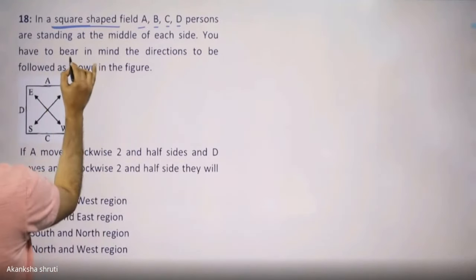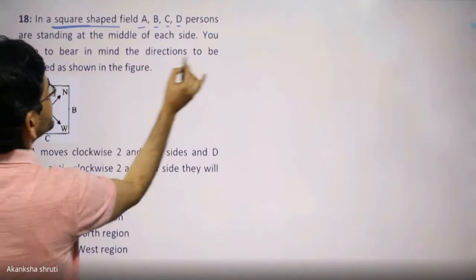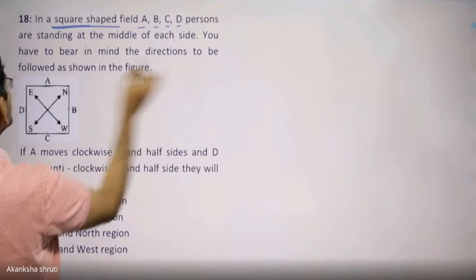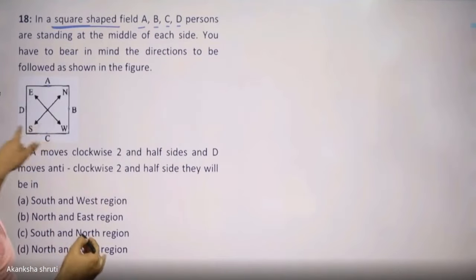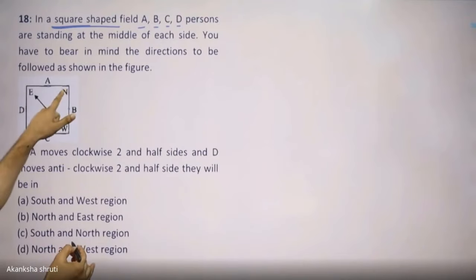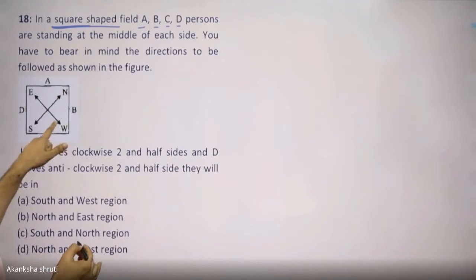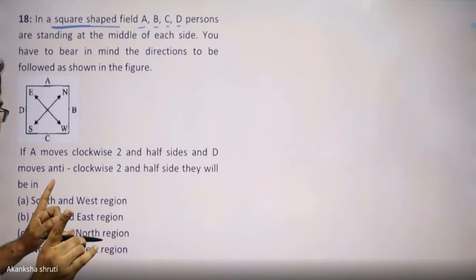You have to bear in mind the direction to be followed as shown in the figure. How is the direction? Students, keep in mind, the new direction is indicated here. This is the north-south, this is east-west. Keep in mind. Students, come to the question again.